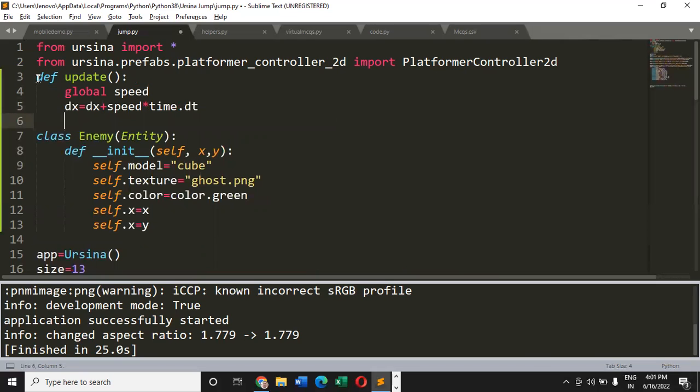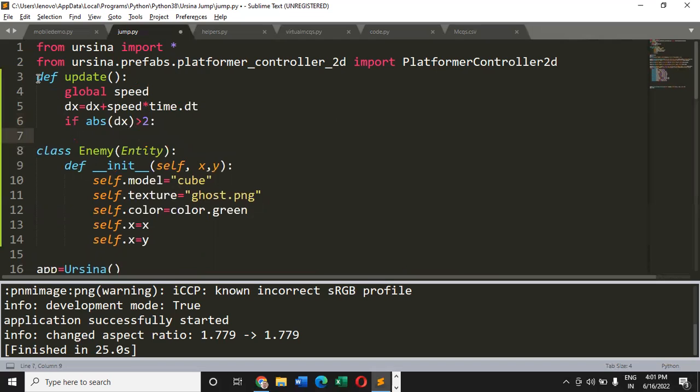And now we can check if the absolute value, abs, of dx is, let's make it greater than 2. If it is greater than 2, then something should happen to the speed. What should happen is that the speed should automatically become negative.